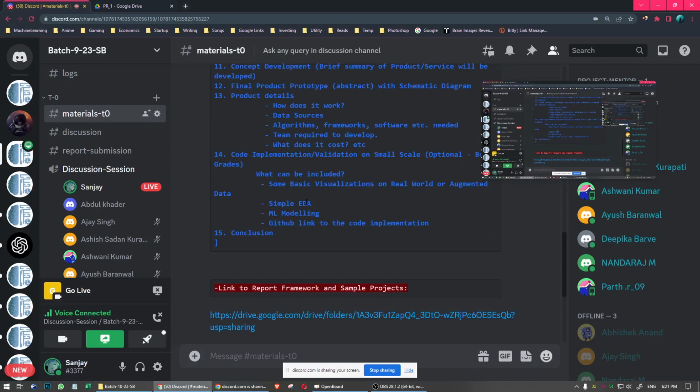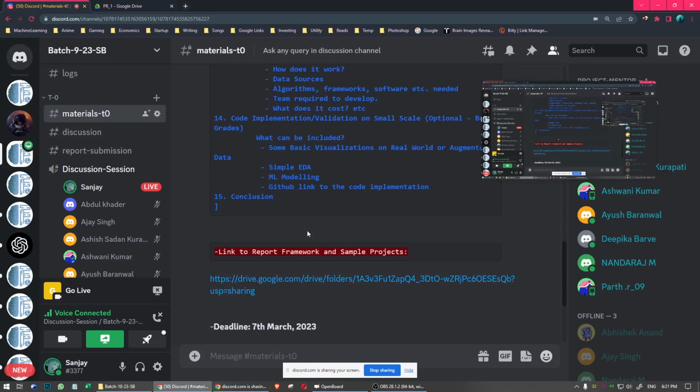And coding. Let's say your idea is a diabetes prediction app, right? Now building an app is a different thing, but you can work on the diabetes prediction project. You can work on Python or Jupyter Notebook, using data sets and all. So regarding the coding, you can work on a small scale. Okay, you got the idea?